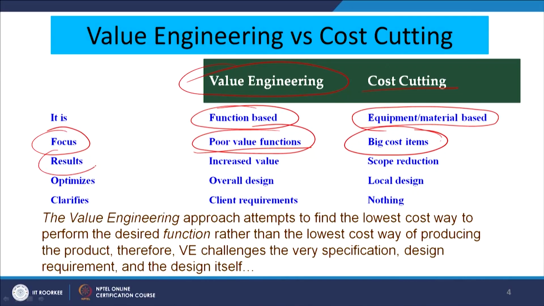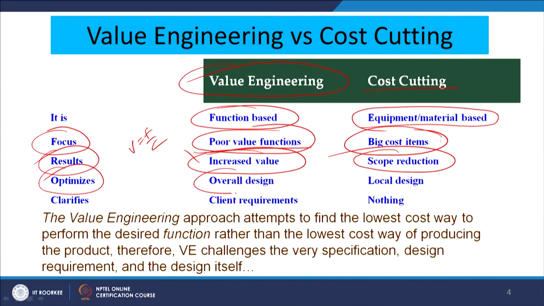Now, what are the results? Value engineering will lead to increase in the value of the product, which is given by function by cost, whereas in cost cutting sometimes the scope of the product may reduce, because we have reduced some of the functions which may have been essential, but we want to reduce the cost of the product. So, we had no other option but to eliminate those functions or to change the material in order to bring about a low cost substitute of our existing product.